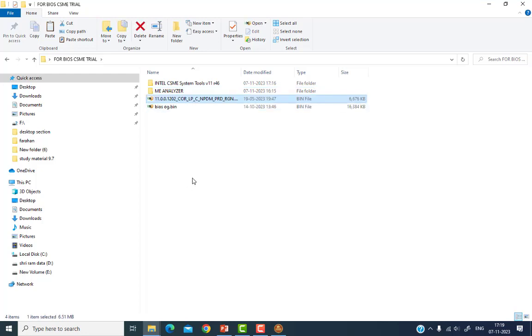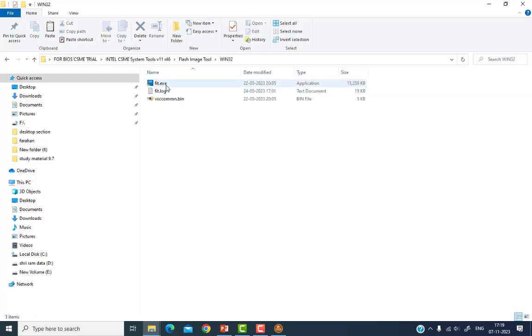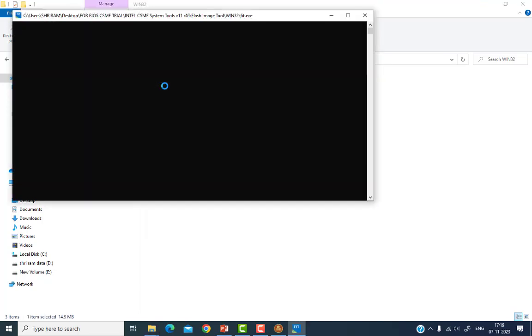So I kept all the files in a single folder so I can easily access them. Then I'll go to the Intel CSME region, then the FITC tool, then the FIT.exe file.